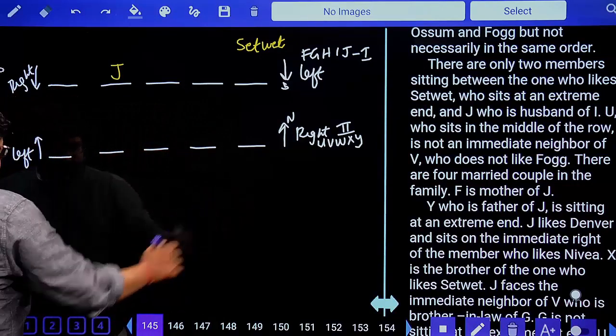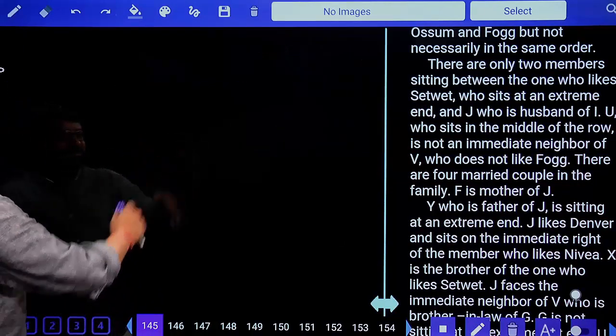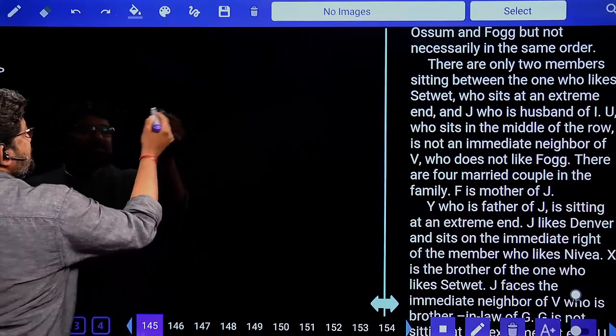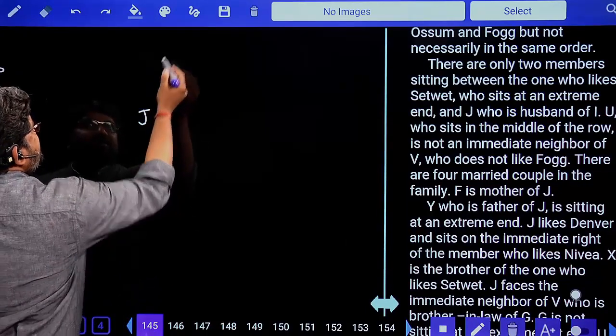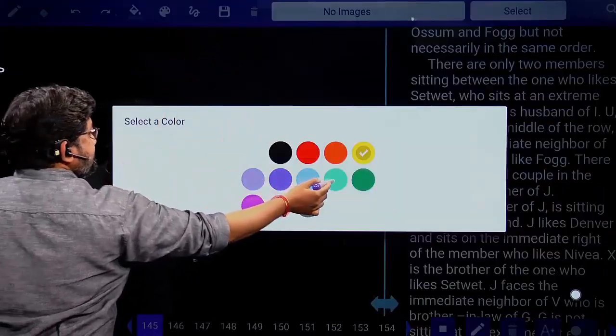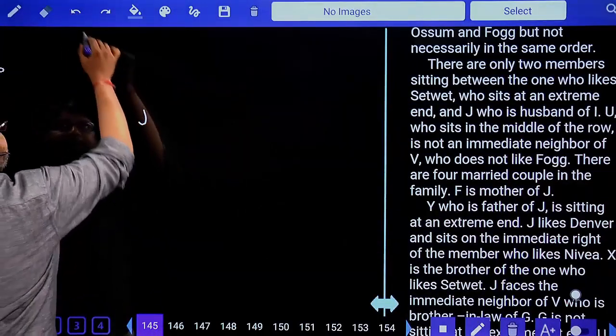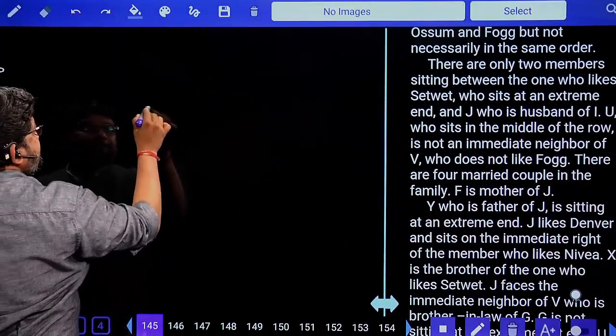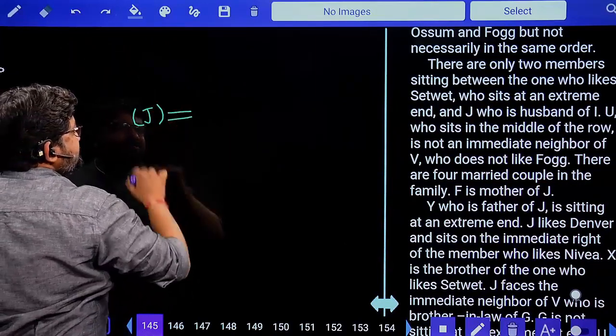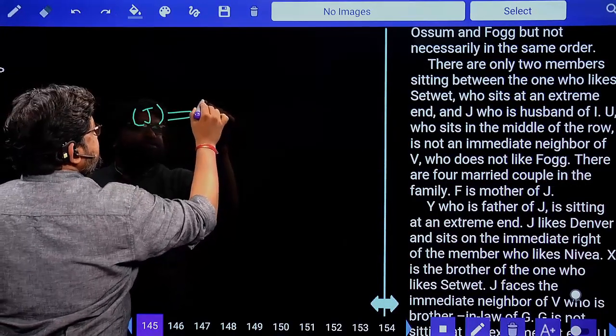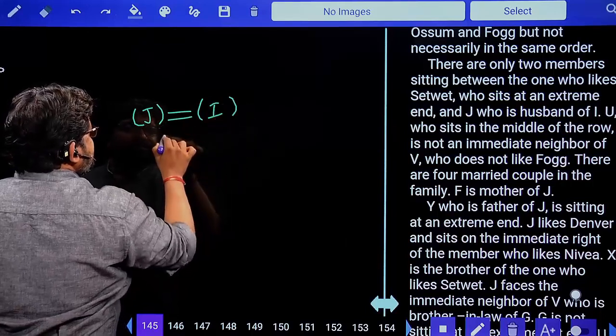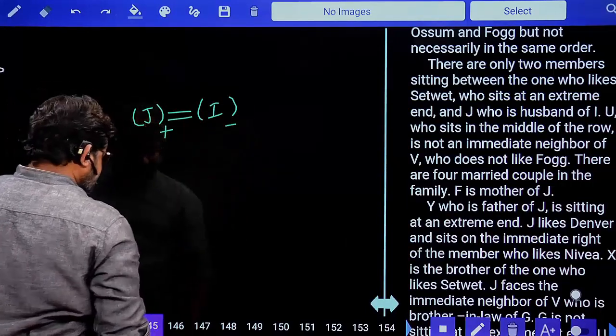Since there is no space here, I'll explain these blood relations in another slide. J, who is the husband of I. Now look at this. When he says J is the husband, I is female.